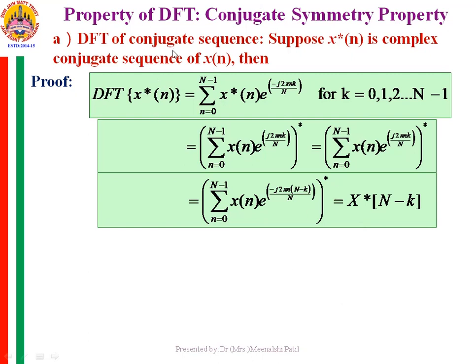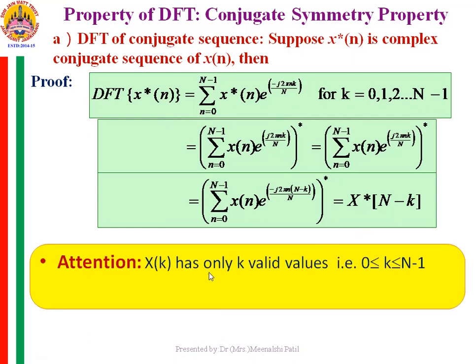If you know the DFT of a sequence x of n, and if x of n is a complex sequence, then the DFT of the conjugate of the sequence, that is conjugate of x of n, is equal to conjugate of x of N minus k. This is what this property says. You have to remember here that x of k has only N valid values, as k is varying from 0 to N minus 1.